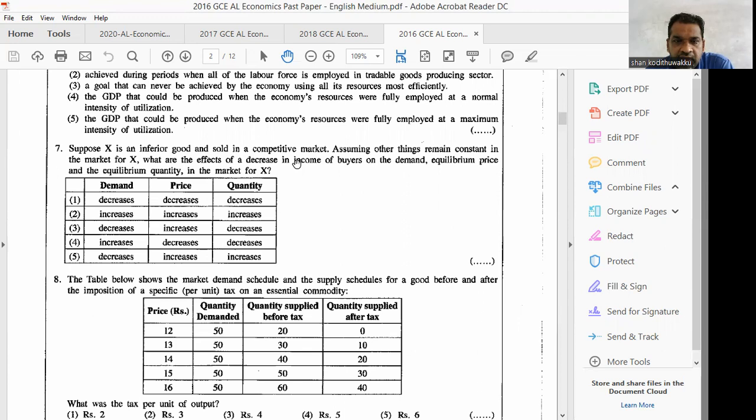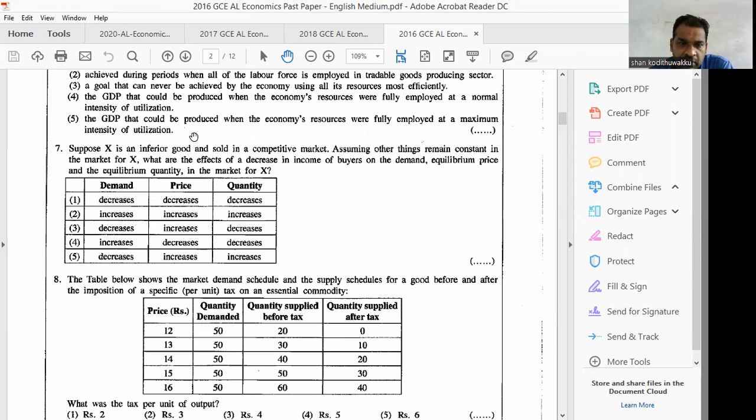For a normal good, demand would decrease. But when there is a decrease in income, normally people will increase the demand for inferior goods. Right. Increase we can select. Decrease, reject number 1. Number 3 we can reject. Number 5 also reject. Therefore, we have to select either 2 or 4.